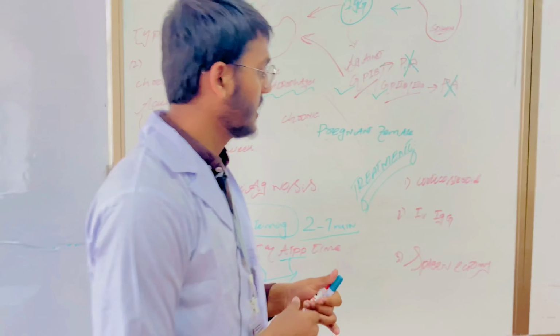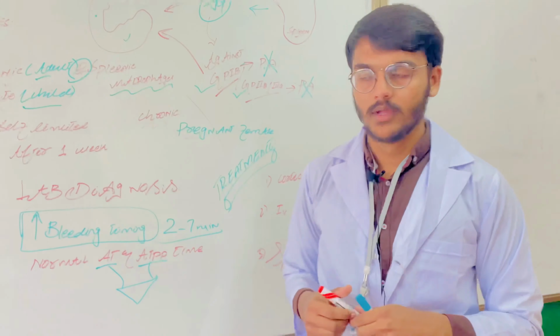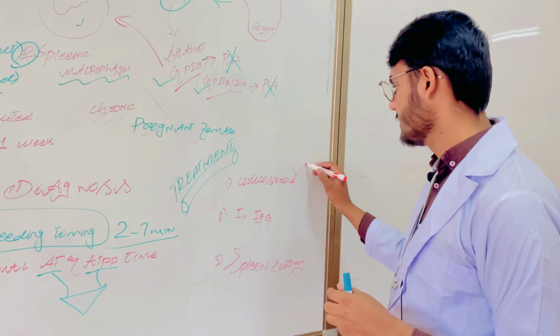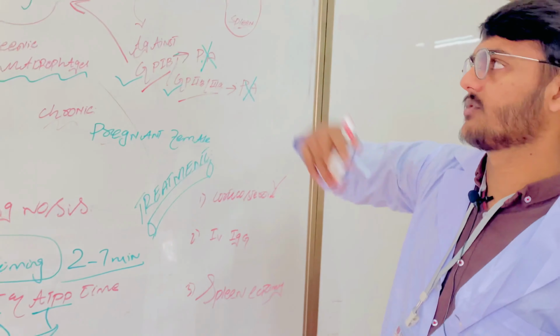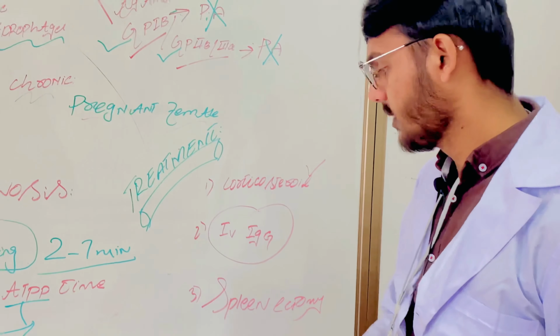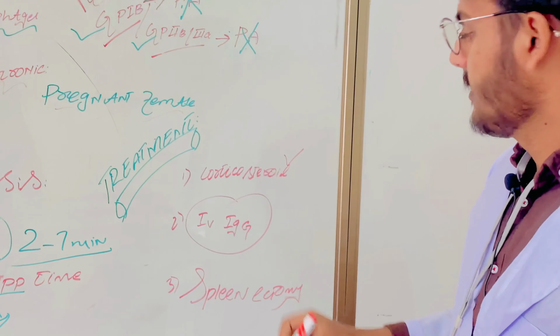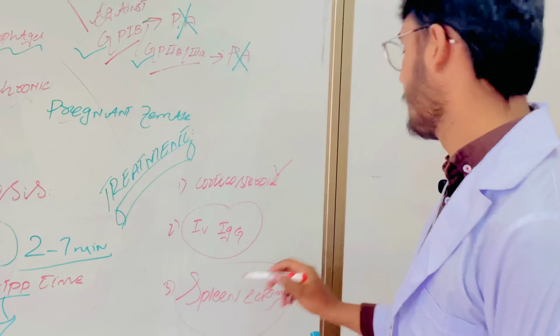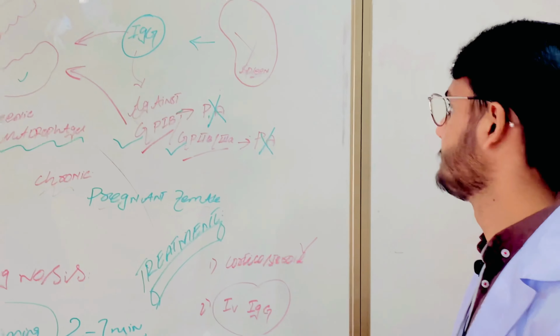Here we discuss treatment. In ITP treatment, we give corticosteroids to suppress the activity of the spleen and the formation of autoantibodies, and we also give intravenous IgG. The best treatment is splenectomy. We remove the spleen, the main site of destruction in this disease.